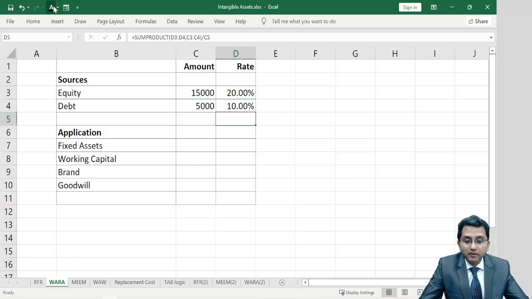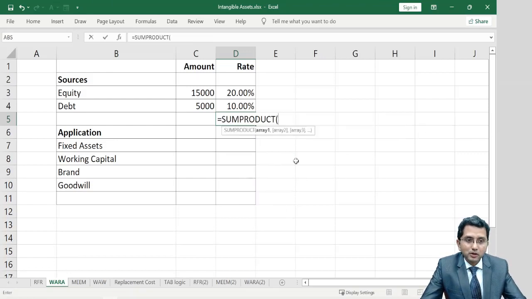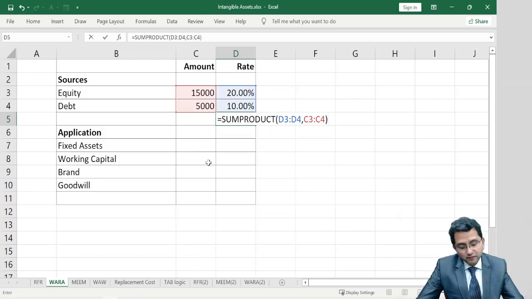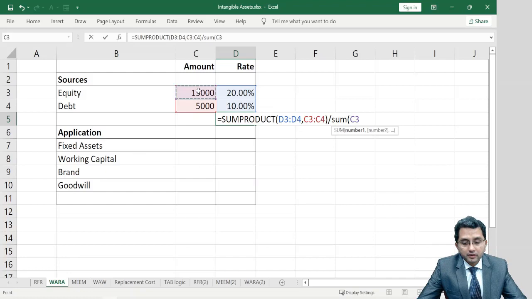So when you calculate weighted average, you can actually use the formula like this. I can show it to you. Sum product means multiplication and then addition. So 20% and 10%, sum product function should be multiplied by 15,000 and 5,000 respectively, and then their sum total should be made. This is the sum product function in Excel. Divide by sum of which, so you can apply the sum function here, sum of which.